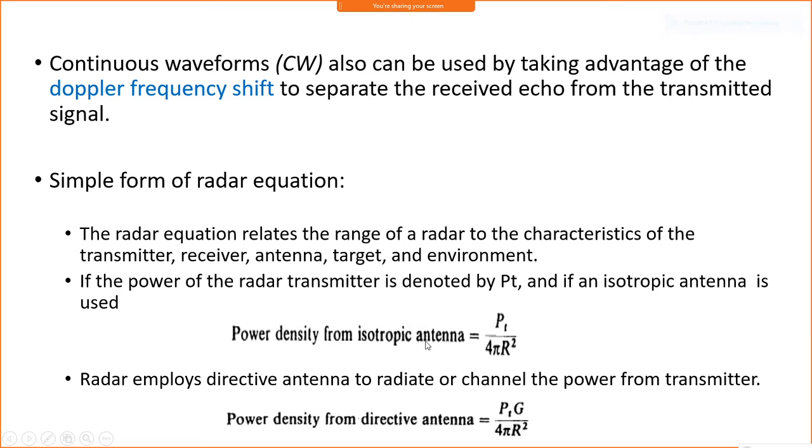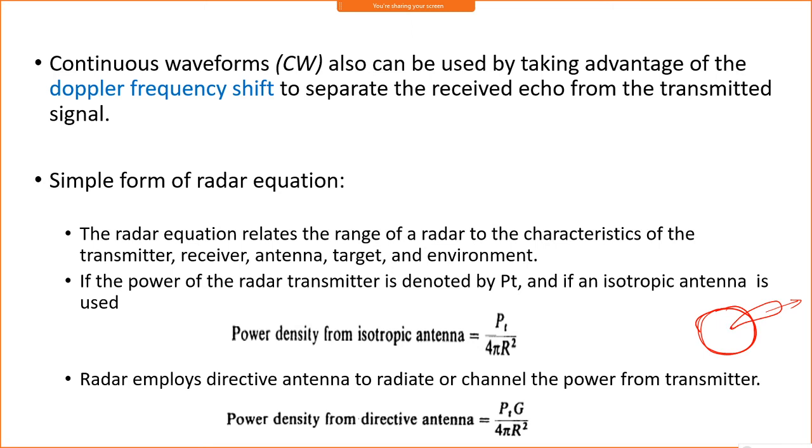With respect to an isotropic antenna, the directivity is increased. An isotropic antenna radiates the power isotropically, in all directions, whereas a directive antenna directs or radiates the energy only in a particular direction. So we need to use this directivity for the radar to get better range resolution.